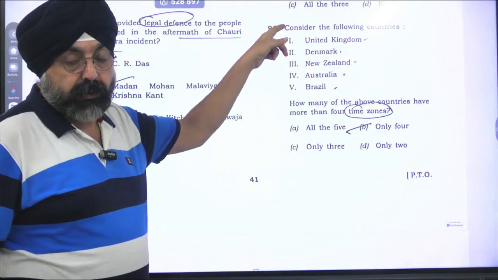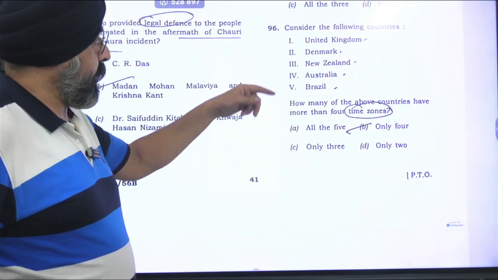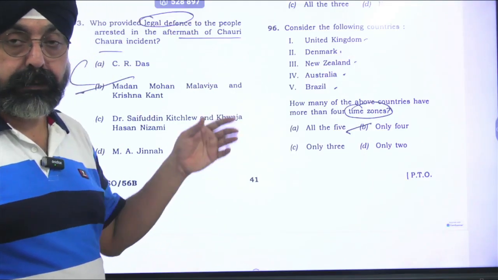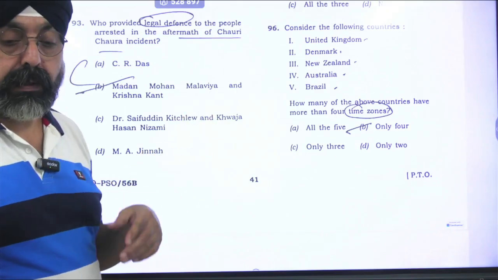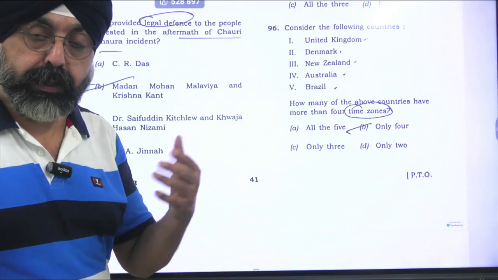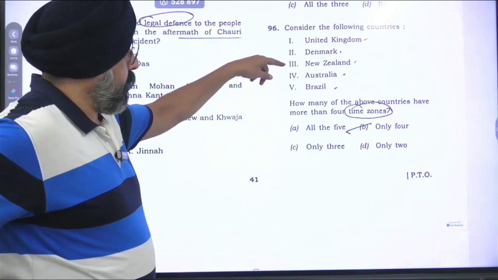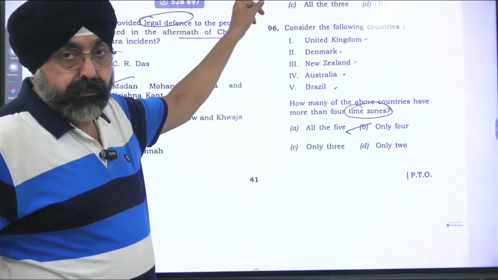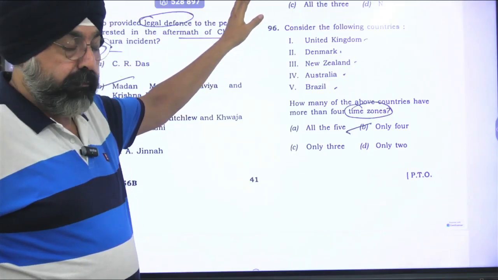United Kingdom is having so many overseas territories. Denmark is having Greenland. And New Zealand is having a couple of islands there in Polynesia. So keeping this in mind, all are having 5 or more than 5. Someone is having 9, someone is having 5, 8.